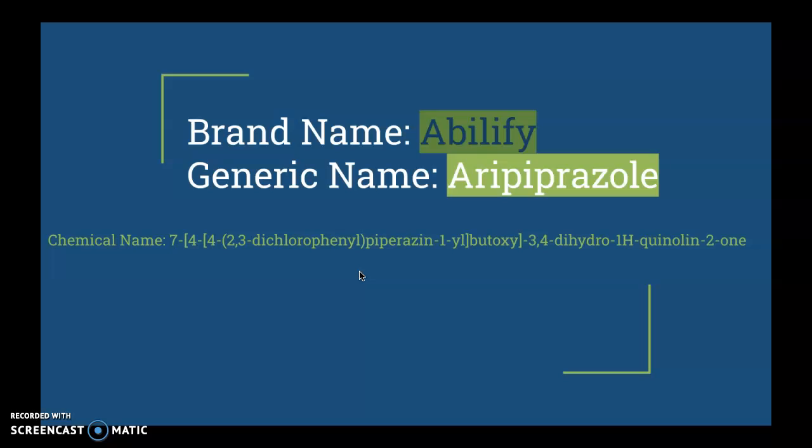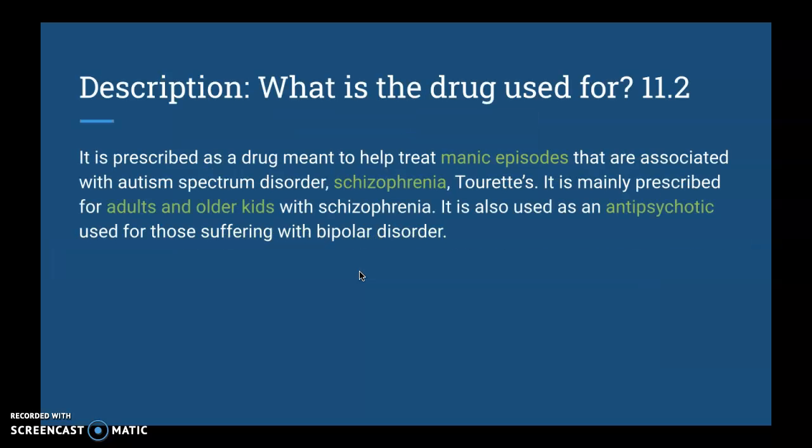For my drug, I was assigned Abilify, and the generic name for that is aripiprazole. And here we have in the middle the chemical name for it. Not going to say that one out loud. For the description, we're going to talk about what the drug is used for.